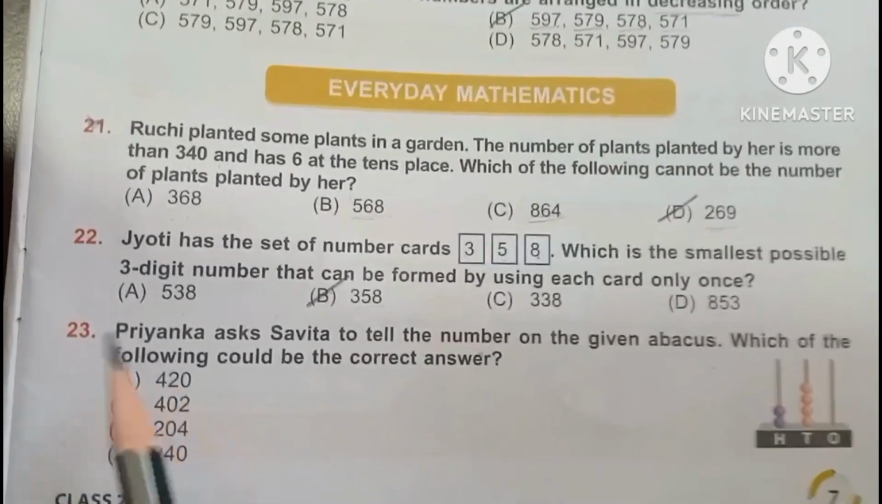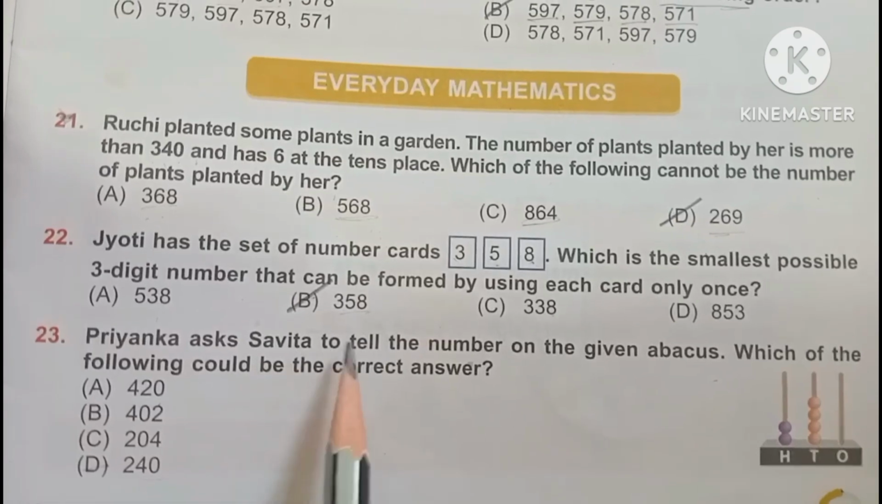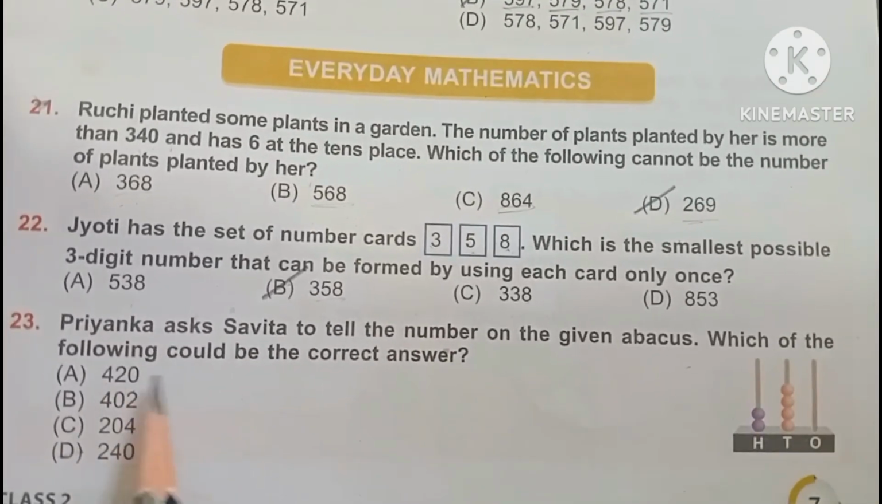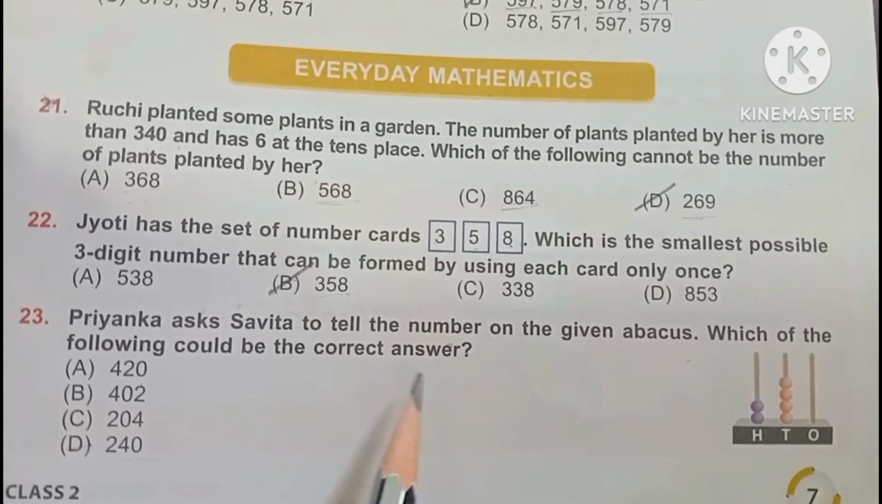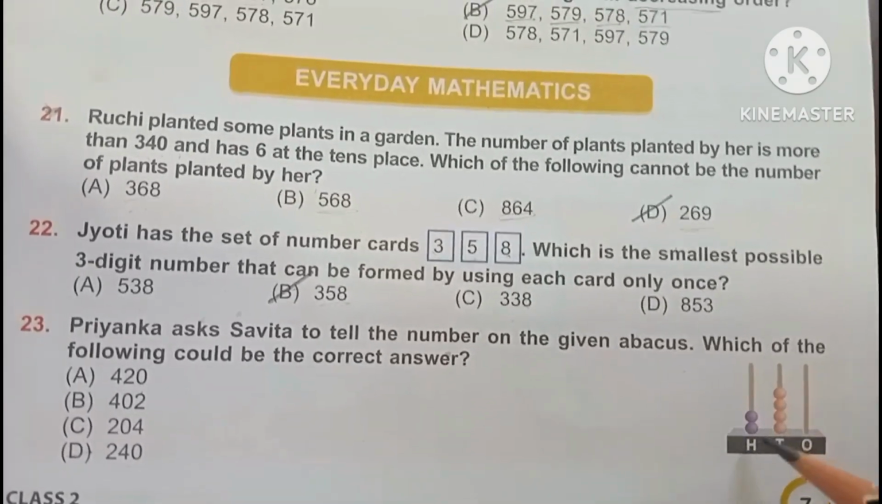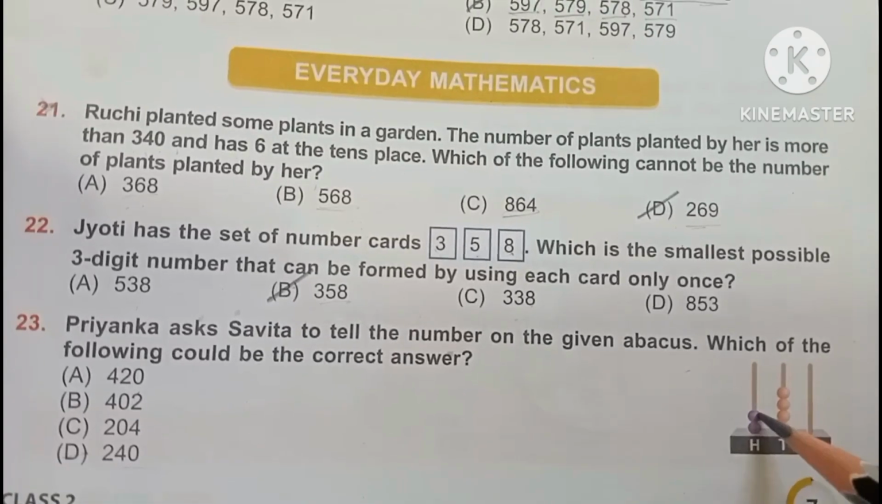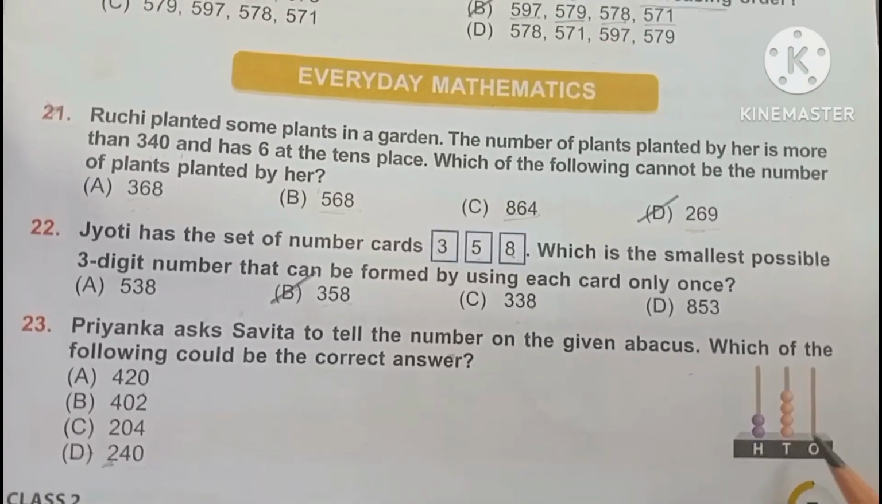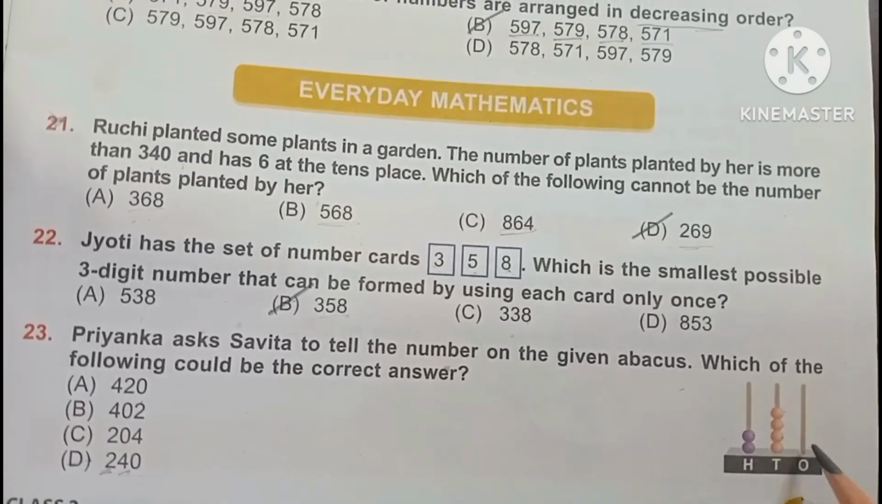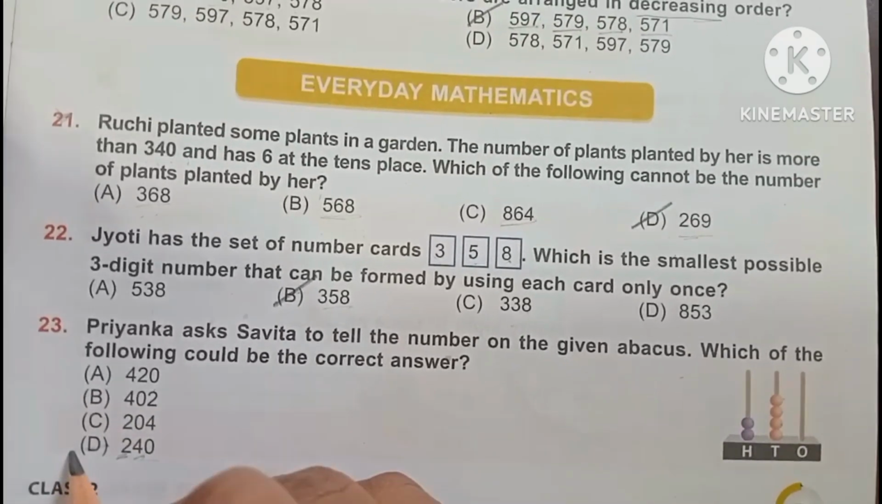Next question. Priyanka asked Savita to tell the number on the given abacus. Which of the following could be the correct answer? Count the beads on each rod. 1, 2, then 1, 2, 3, 4. There are no beads on one rod, so we take 0. The answer is D.